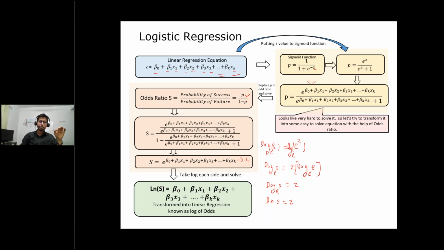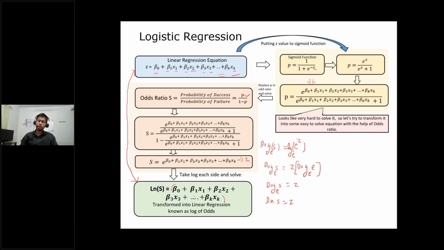So now ln s becomes beta naught plus beta 1 x1 plus this. Now come here and compare these things with this. We have ln s is equal to beta naught plus beta 1 x1. This right side is nothing but the linear regression output, right? For any binary classification problem, if you solve it with respect to linear regression, you will get this right side with the help of linear regression, which we have already seen.